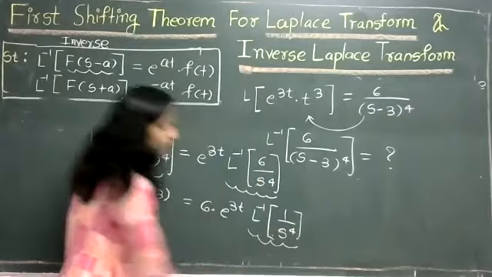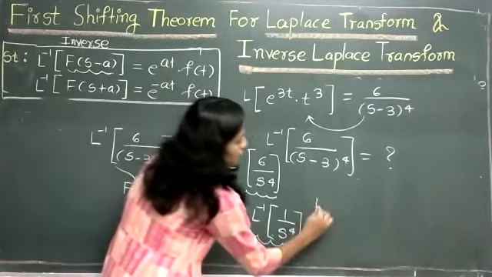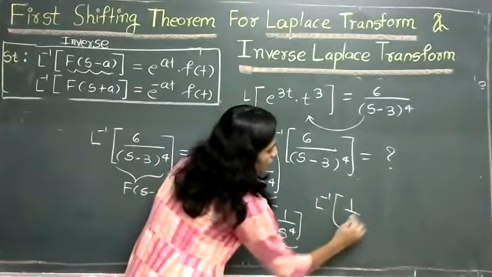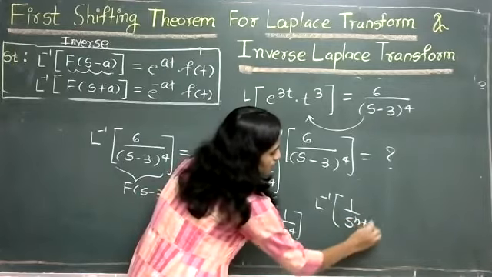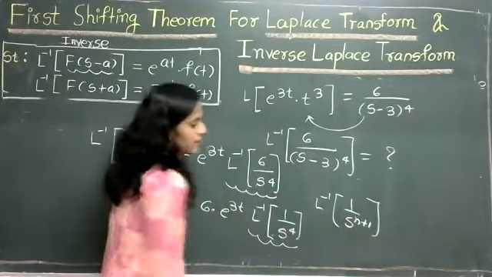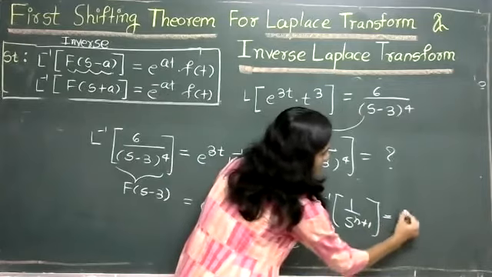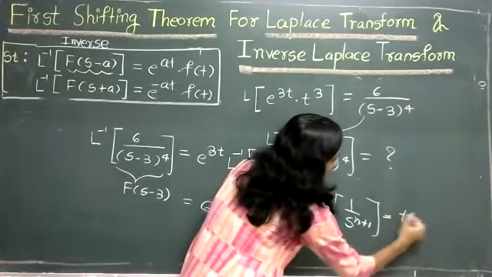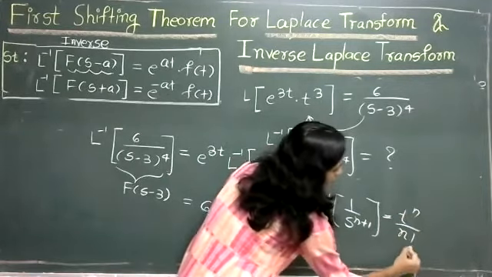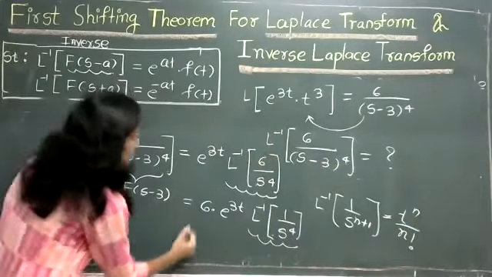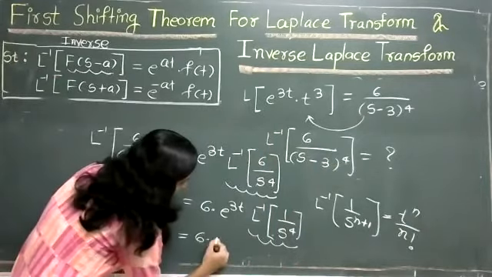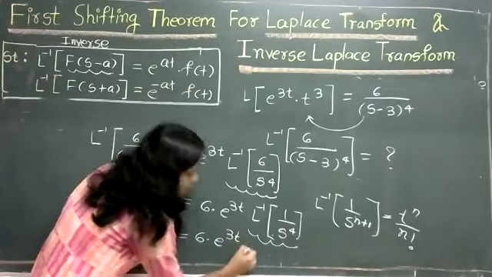Using the standard result, L inverse of 1 upon s raised to n plus 1 is nothing but t raised to n upon n factorial. So this value is 6 e raised to 3t.